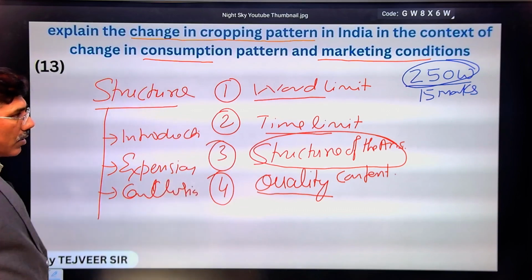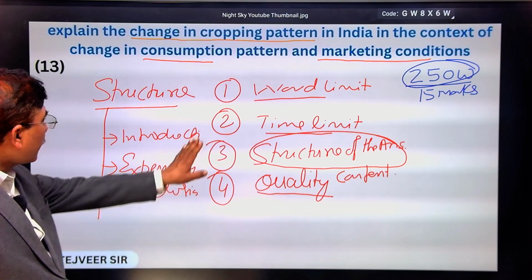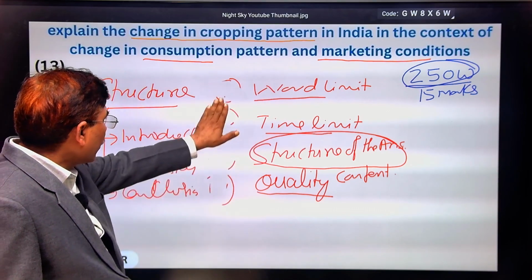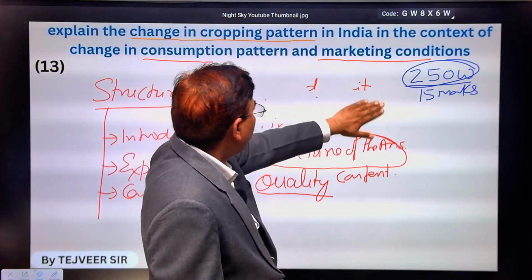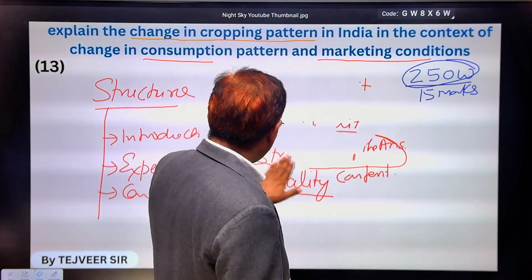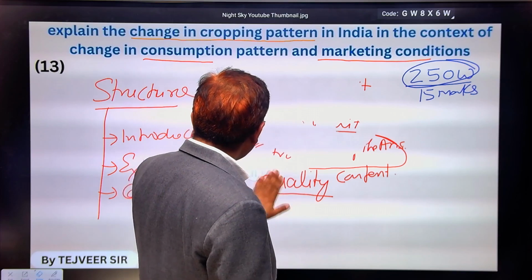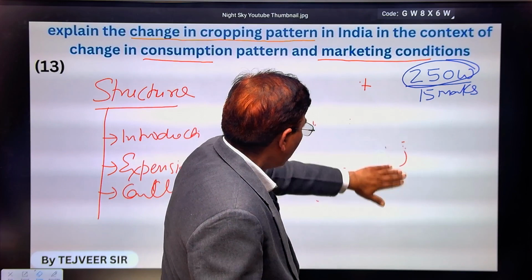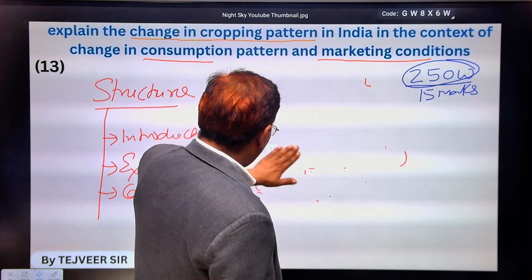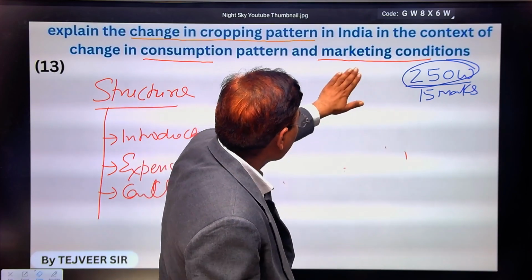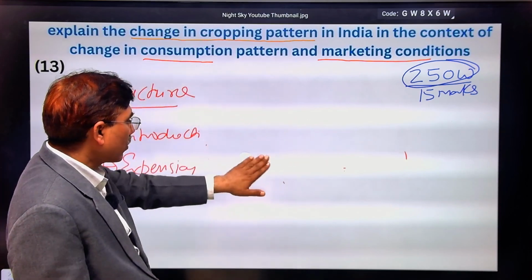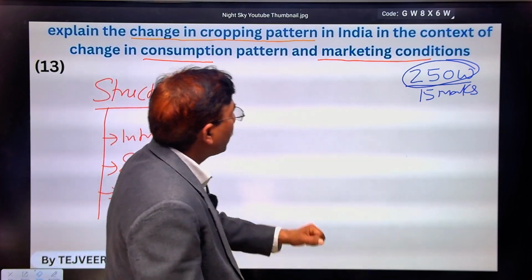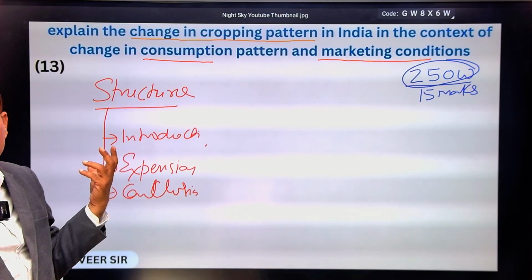In the introduction, you have to introduce the key point. What is the objective? Change in cropping pattern, determined by two factors according to this question: consumption and marketing conditions. Consumption is also an economic factor.